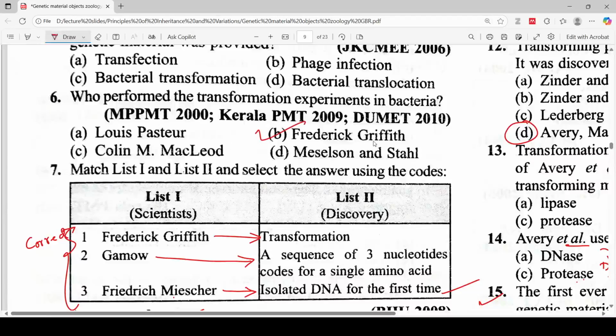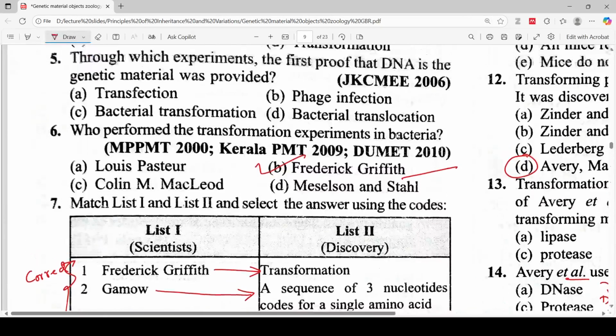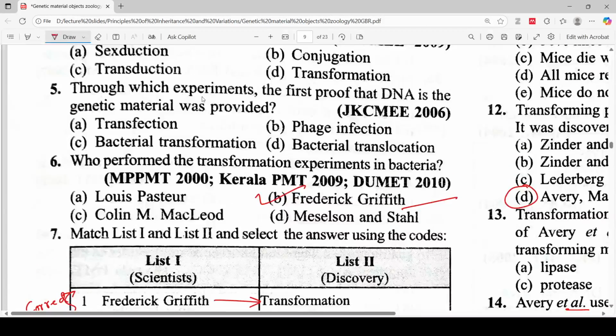So the correct answer is Frederick Griffith. Through his experiments, the first proof that DNA is the genetic material was provided. So the correct answer for this question will be option C.